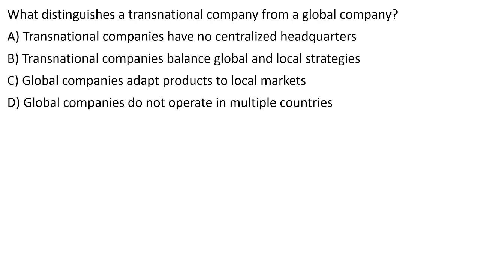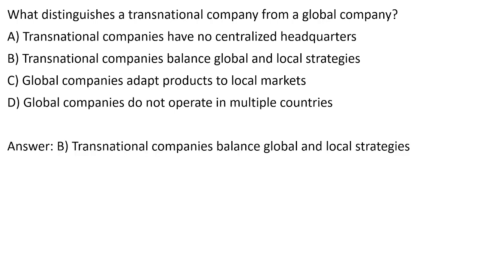Let's take one more question. What distinguishes a transnational company from a global company? A: transnational companies have no centralized headquarters; B: transnational companies balance global and local strategies; C: global companies adapt product to local markets; or D: global companies do not operate in multiple countries. I hope you have paused the screen and chosen the option. The right option is B.